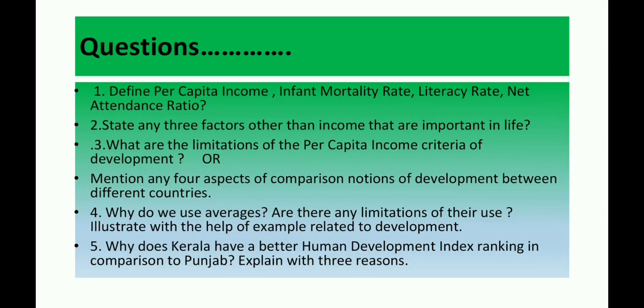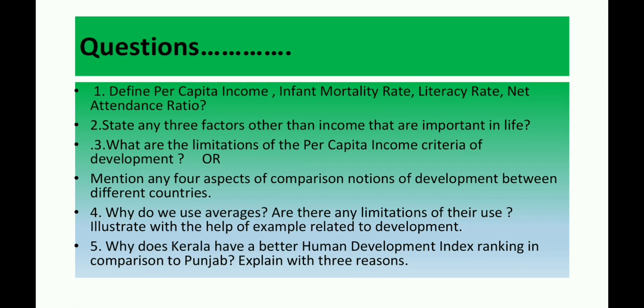So these are the questions from today's topic. First, define per capita income, infant mortality rate, literacy rate and net attendance ratio. Question number 2, state any three factors other than income that are important in life. Third, what are the limitations of the per capita income criterion of development? Or mention any 4 aspects of comparison of notions of development between different countries.